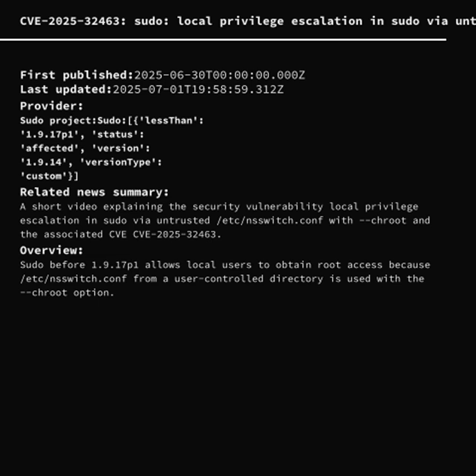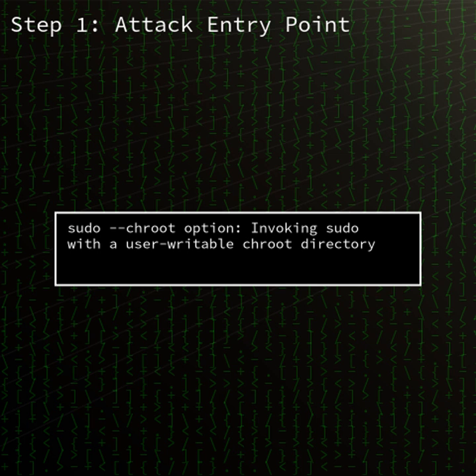Welcome to Cyberpatch Podcast. In today's episode, we're diving into CVE-2025-32463, a newly disclosed local privilege escalation vulnerability in the widely used sudo utility. This flaw allows a non-privileged local user to gain full root access under certain configurations. We'll walk you through exactly what's at risk, how it works, and what steps you need to take right now